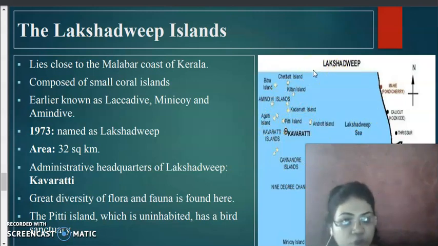Now the entire group of islands is broadly divided into two parts by the 11th degree channel. This is the 9 degree channel, here we have the 10 degree channel, and over here we have the 11th degree channel, and the islands are divided into two parts. The northern part of the 11th degree channel is known as Amini Island, and the southern part is known as Kannur Island. There are wonderful beaches here, with unconsolidated pebbles, cobbles and boulders on the eastern seaboard. So this is all about the Lakshadweep Island.